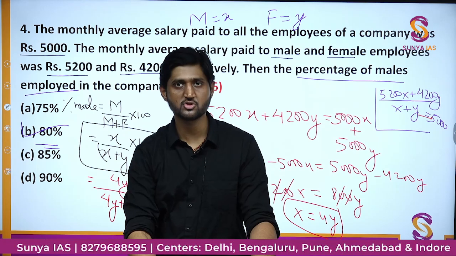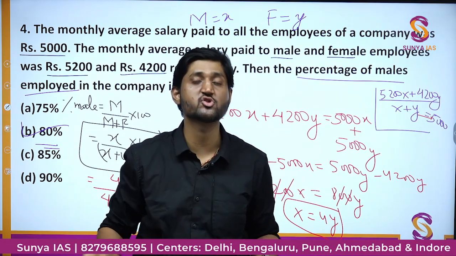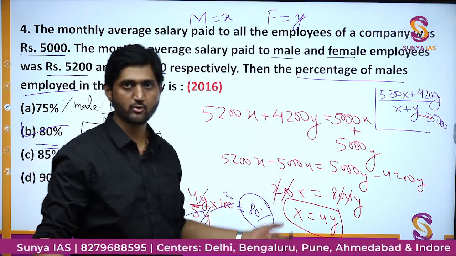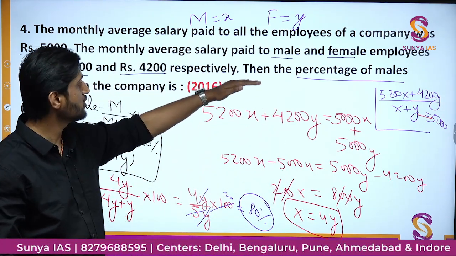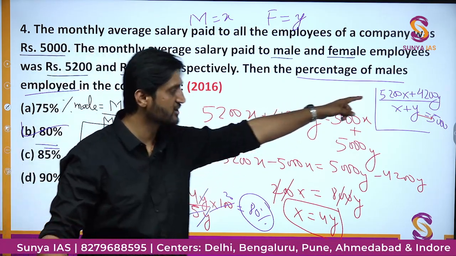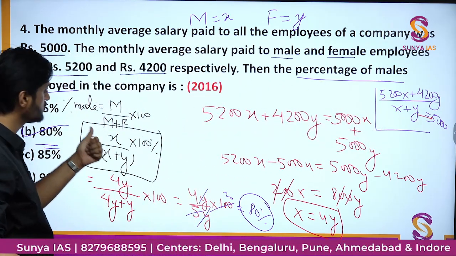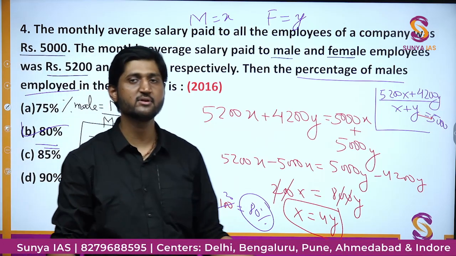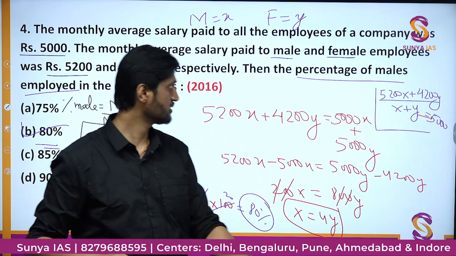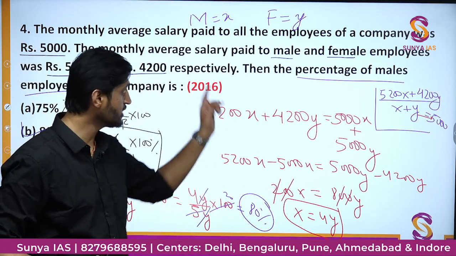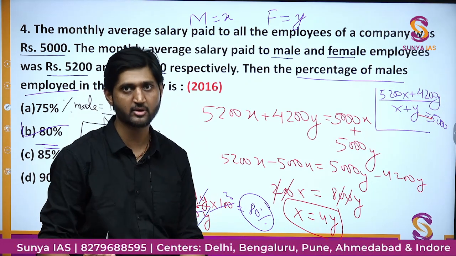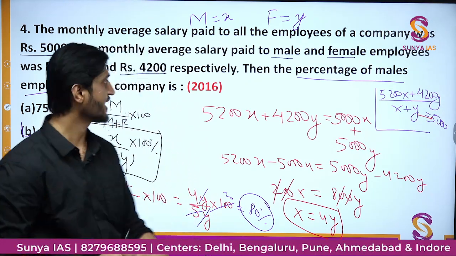So in this question, the calculation part was really important, but the equation writing part was equally important. First you have to write the correct equations. After that, you have to find the correct relation and then substitute here to get the correct value. This was a good question, and such questions need a good amount of practice. But once you have done such a question, if a similar question comes in the CSAT examination, you will definitely be able to crack it.